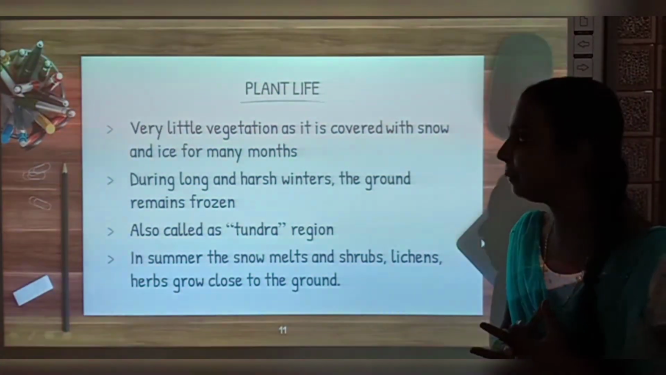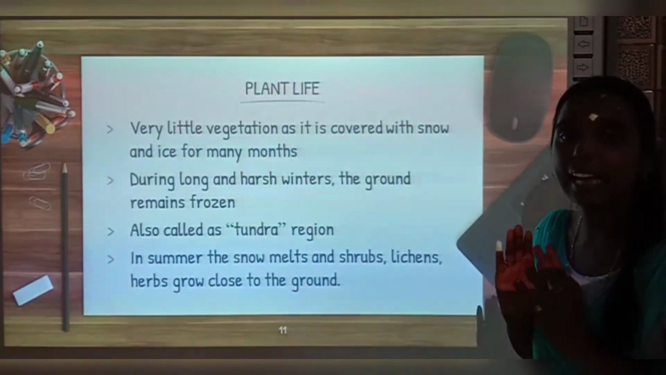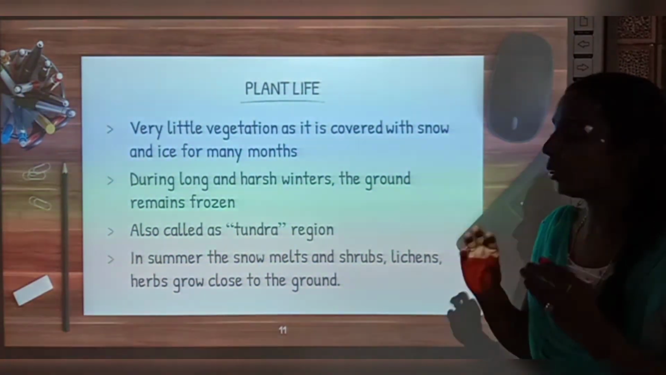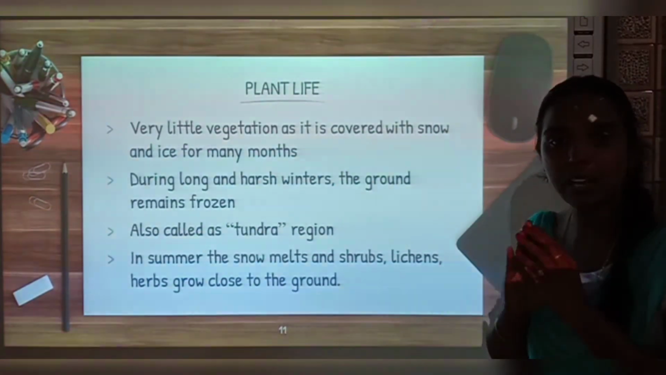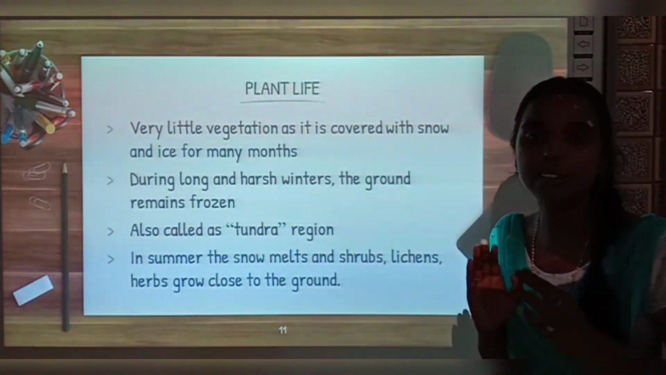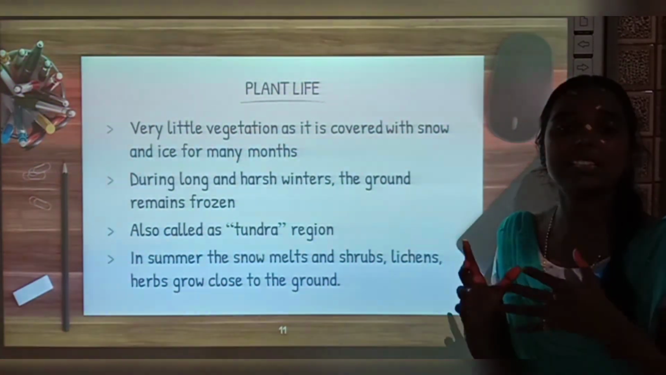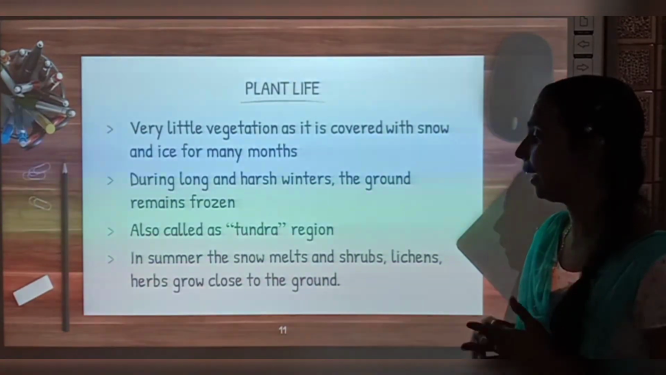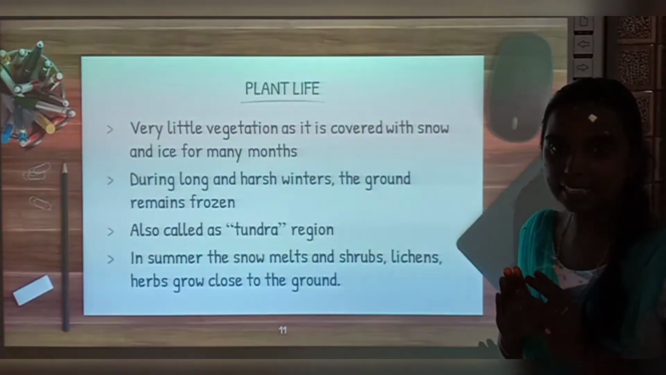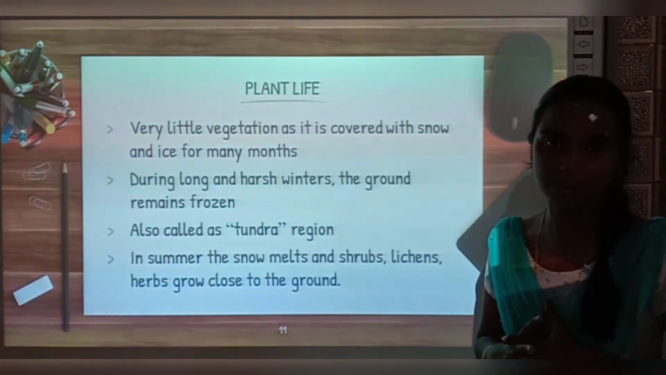Now how will be the plant life? Very little vegetation as it is covered with snow and ice for many months. During long and harsh winters the ground remains completely frozen. So as this region remains frozen, it is also known as tundra region. In summer the snow starts melting and shrubs and lichens and herbs grow close to the ground.